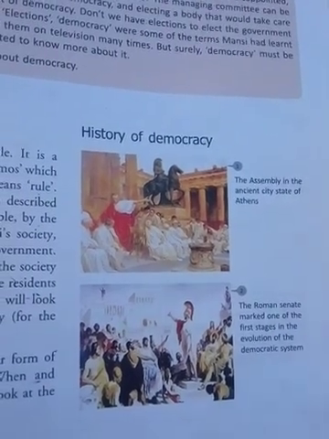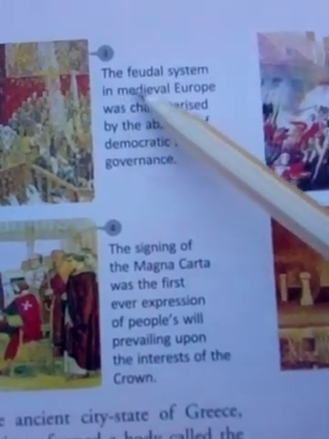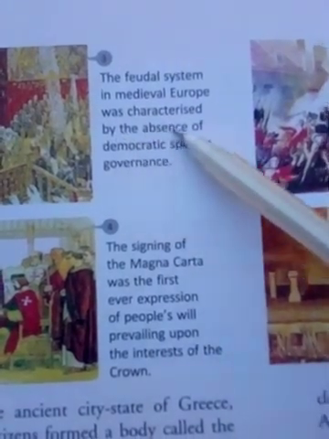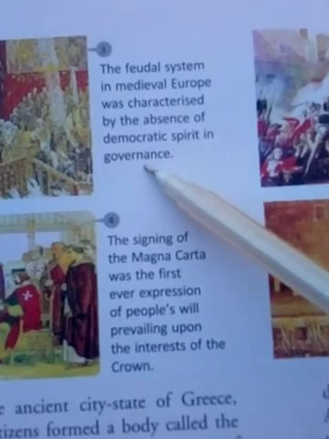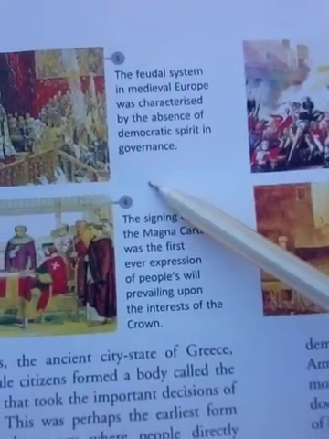Now let's see the third. The feudal system of medieval Europe was characterized by the absence of democratic spirit in governance.